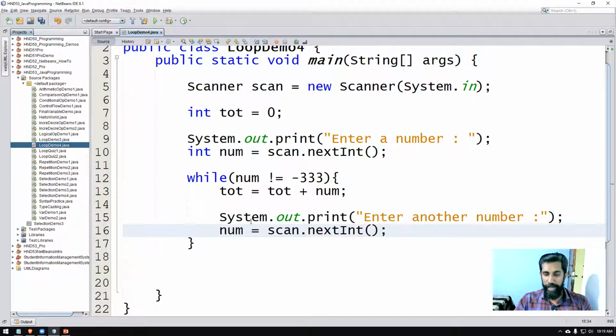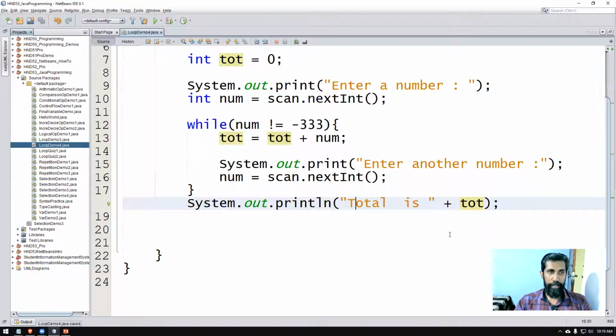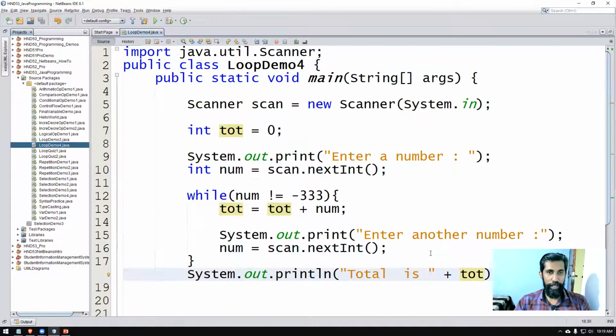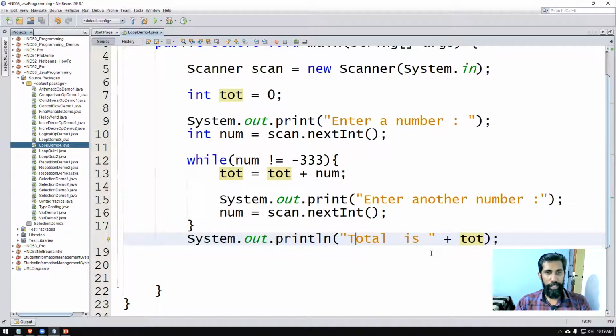So suppose the user typed minus 333 now, then it will go up here, minus 333 not equal to minus 333, the condition will fail, and the loop will stop. Outside the loop, we can display the total, simple as that. So that is the simple program that you need to know. We have already done this in pseudocode, but this is the proper syntax in Java. This is directly necessary for you to do the assignments, so that is what I'm training you.